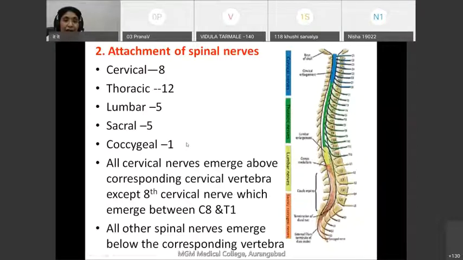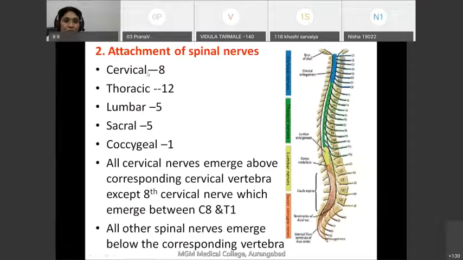Whereas there are 4 coccygeal vertebrae, but there is a single pair of coccygeal spinal nerves. So there are 31 pairs of spinal nerves and 33 vertebrae.